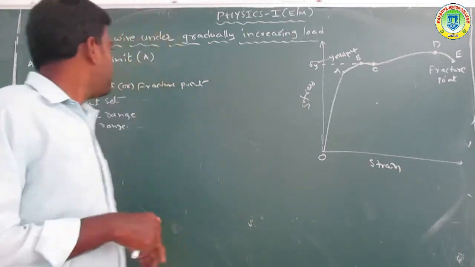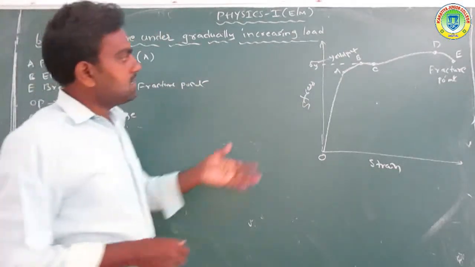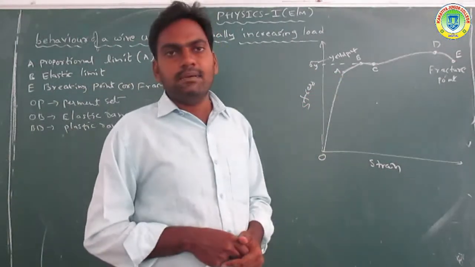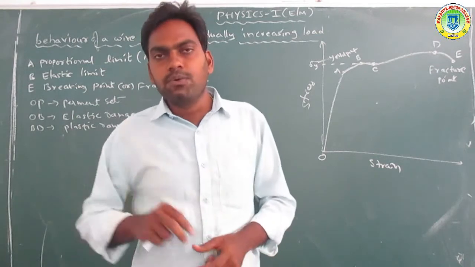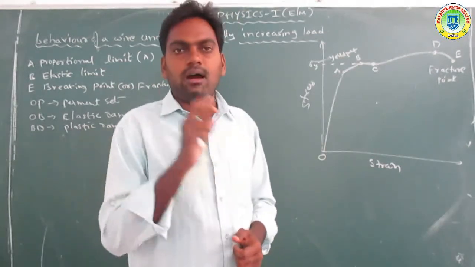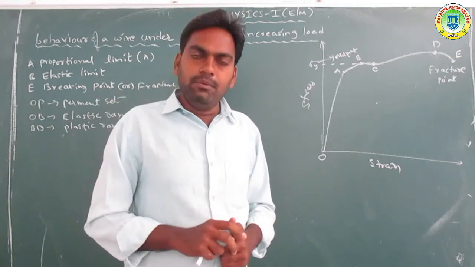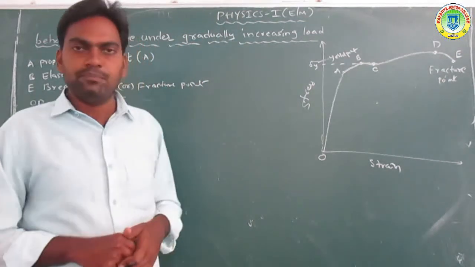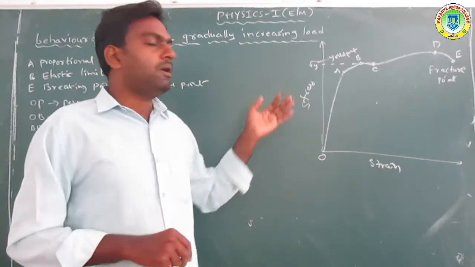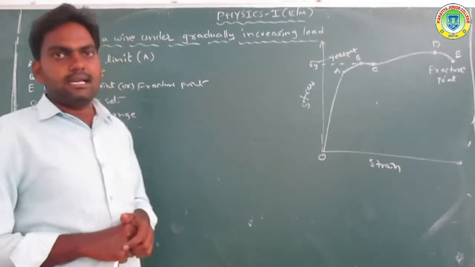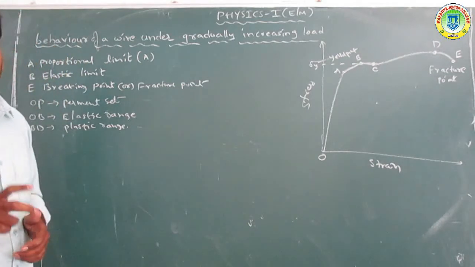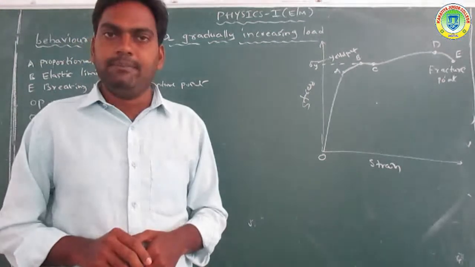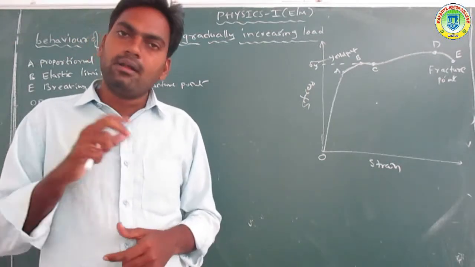Okay, got it. Now another one is the elastic limit. From point A to B is the elastic limit. It does not obey Hooke's law, but if the load on the wire is removed, it returns to the original position, B, A to O. So the B point is not proportional, but elastic nature exists. That B point is called the elastic point or yield point.